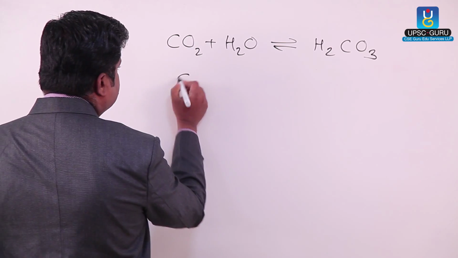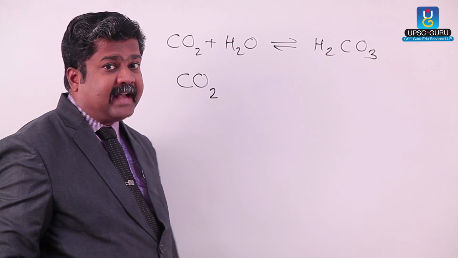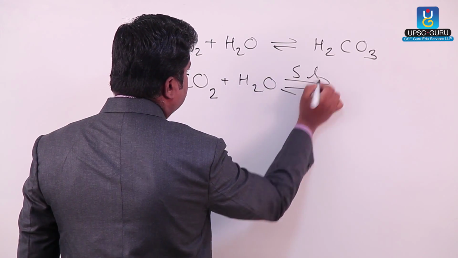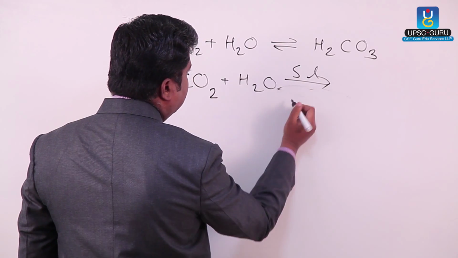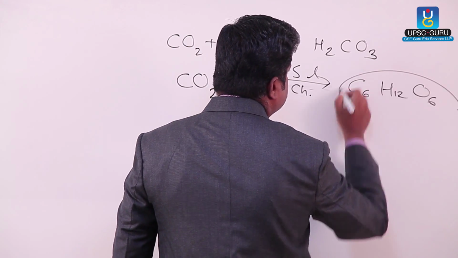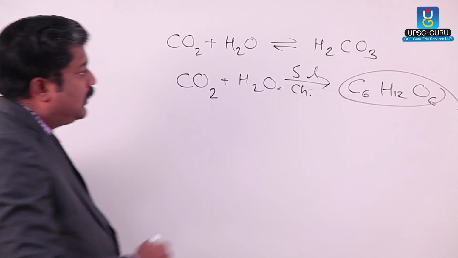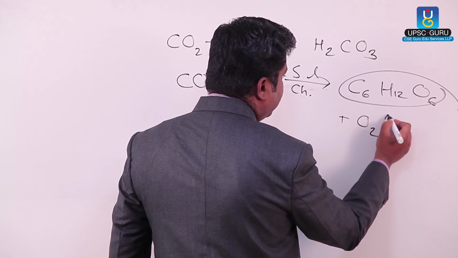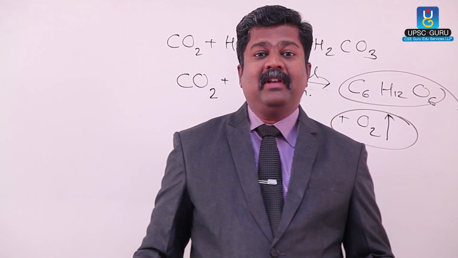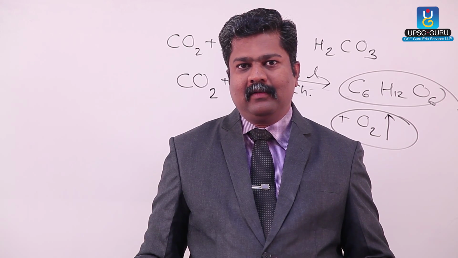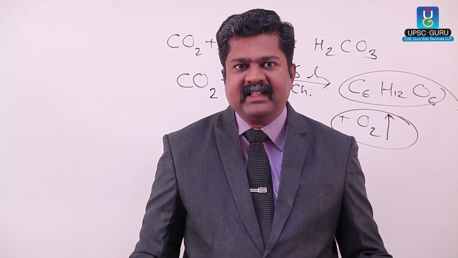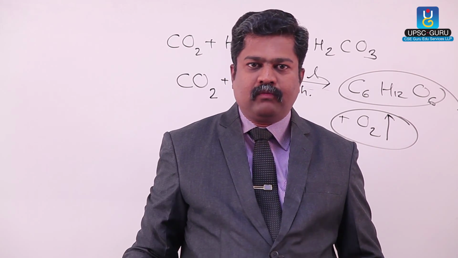Once carbon dioxide is trapped, I am giving here an unbalanced reaction, that is carbon dioxide plus water in presence of sunlight and chlorophyll, we are getting C6H12O6. This is simple sugar, plus. What is the important thing for us, that oxygen is liberated. Now, oxygen has considerably less solubility in water. And therefore, extra oxygen produced by these plants inside water simply comes out of the water.